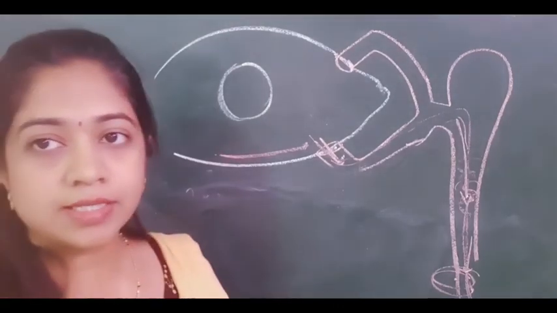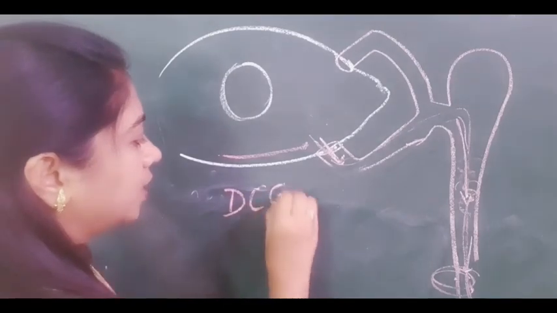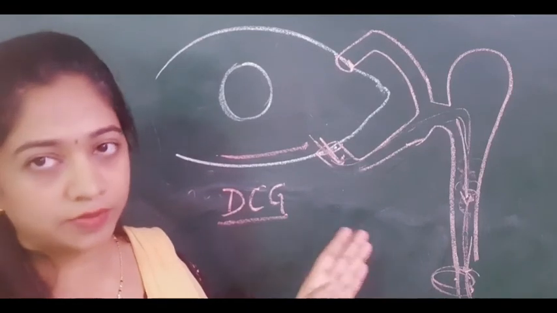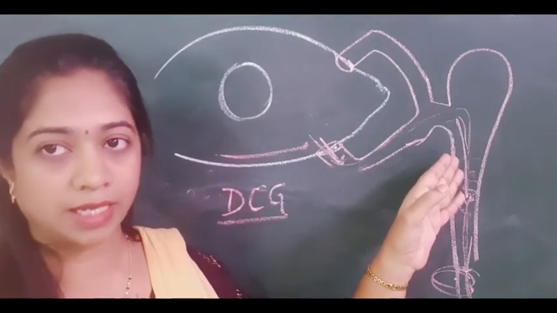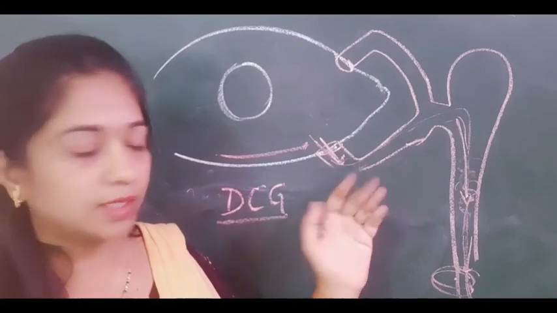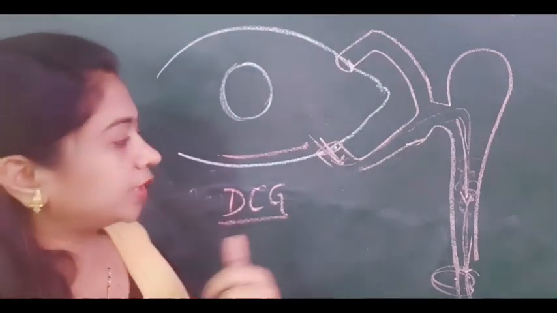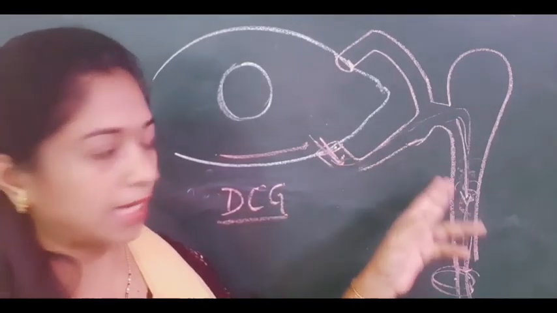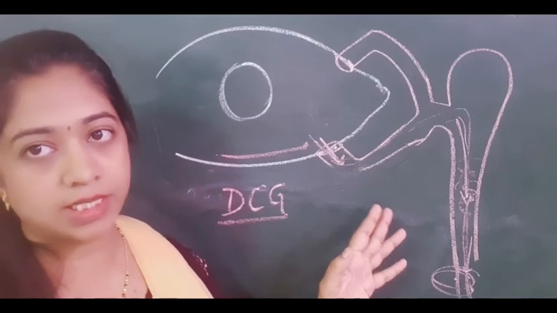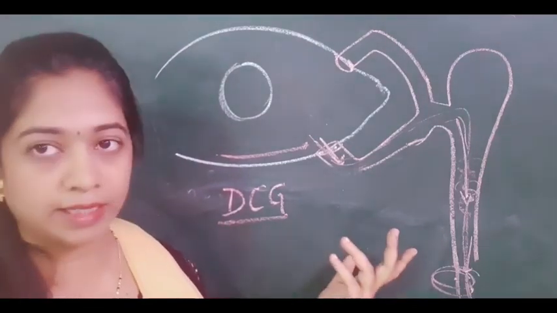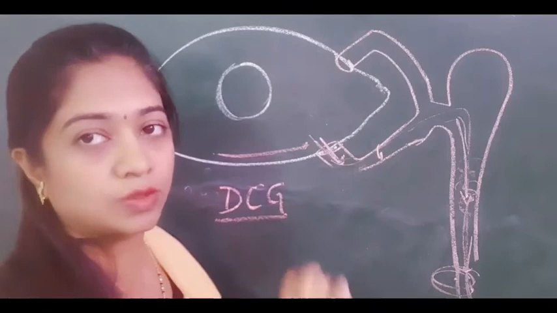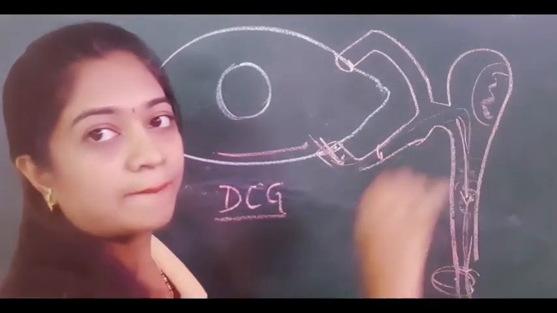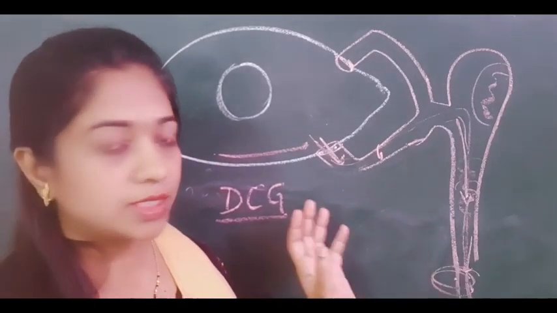The next important test is the DCG, the dacryocystography. This is not done routinely. So only whenever you want to know the exact anatomical site of the obstruction, when you are suspecting some tumor of the lacrimal sac or the strictures in the canaliculi, then you can go ahead with your DCG. Here the radio-opaque dye, lipiodol or the pentopaque, is injected through the punctum into the lacrimal sac area, and the serial radio imaging is done either by X-rays or by the CT scan and the MRI. And the area where there is obstruction is noted. And even when there is some tumor in the lacrimal sac, you can see it as a filling defect, okay, thereby diagnosing the case. So this is about DCG.